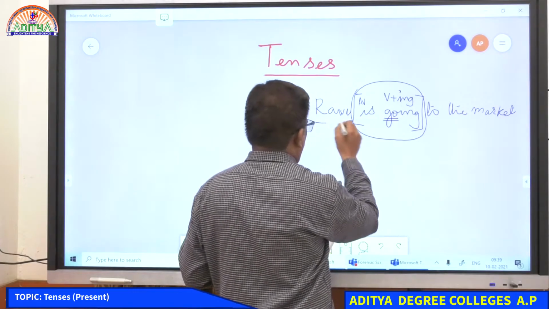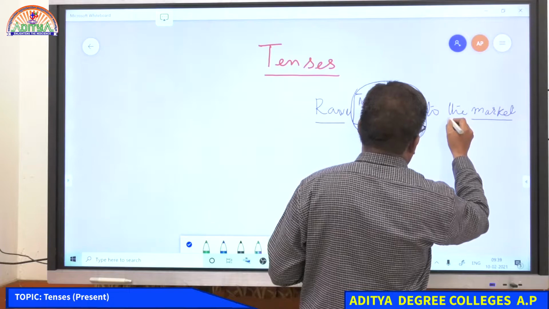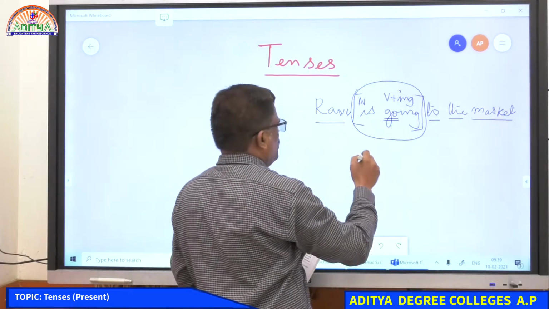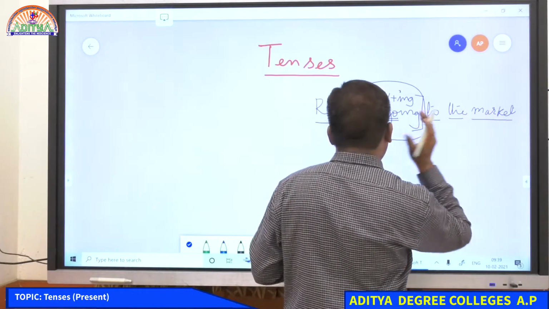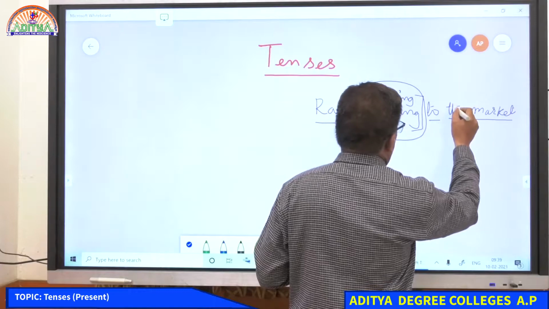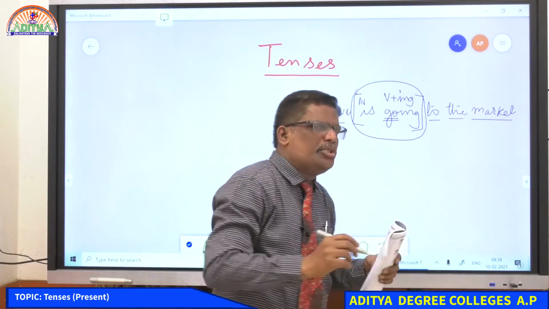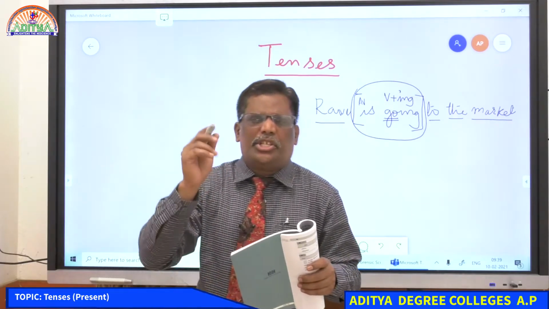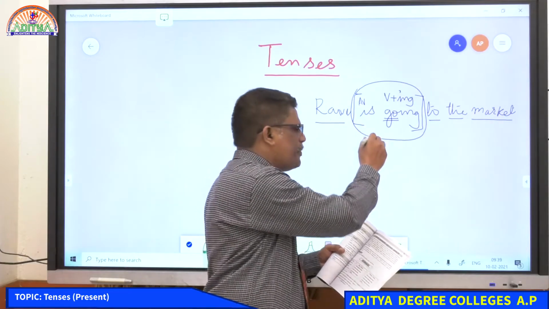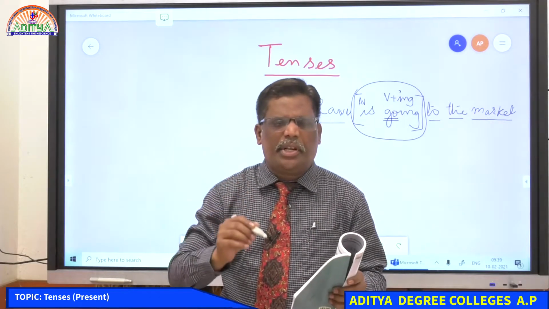This is the subject and this is the object or predicate, then you have the article and the preposition here. To find out the tense of a sentence, you need to analyze the verb section of the sentence.